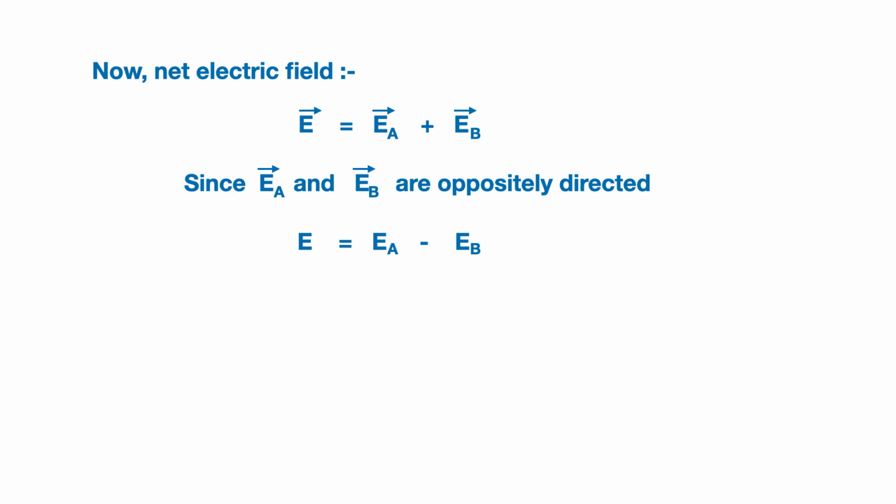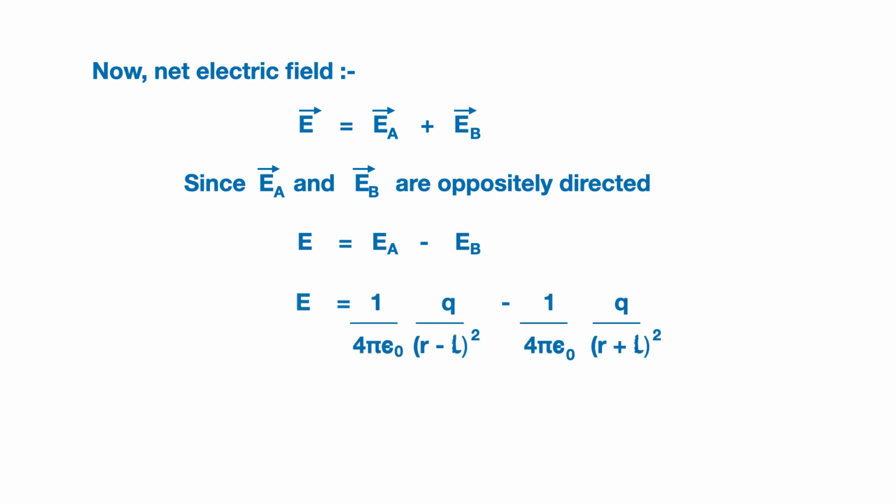Now if we substitute the values of EA and EB: EA is 1 upon 4 pi epsilon 0 Q upon (R minus L) whole square. Similarly, EB is 1 upon 4 pi epsilon 0 Q upon (R plus L) whole square. So the value of E is 1 upon 4 pi epsilon 0 Q upon (R minus L) whole square minus 1 upon 4 pi epsilon 0 Q upon (R plus L) whole square. Now Q upon 4 pi epsilon 0 is common in both terms, so we can write E is equal to Q upon 4 pi epsilon 0 bracket 1 upon (R minus L) whole square minus 1 upon (R plus L) whole square.